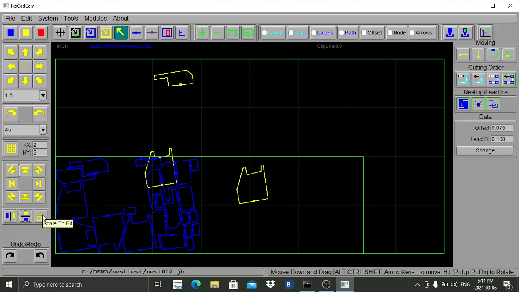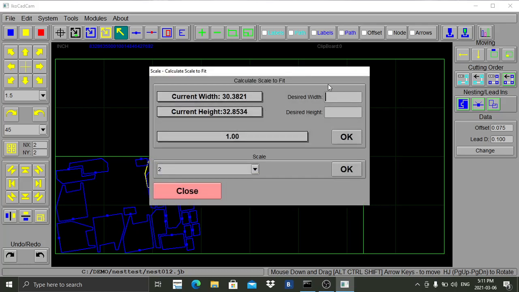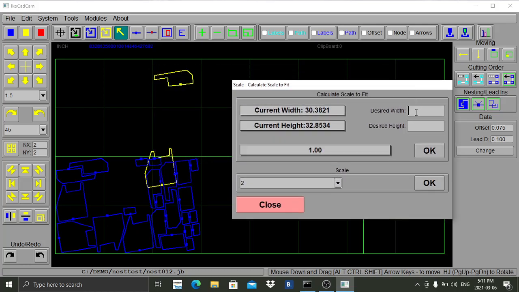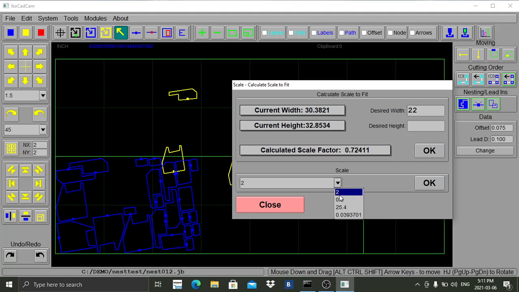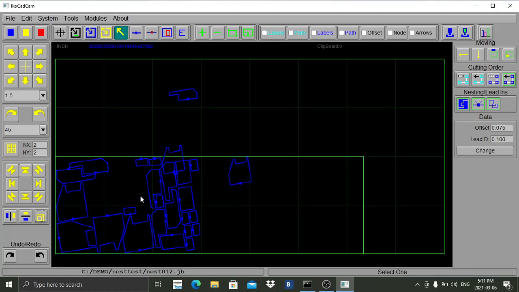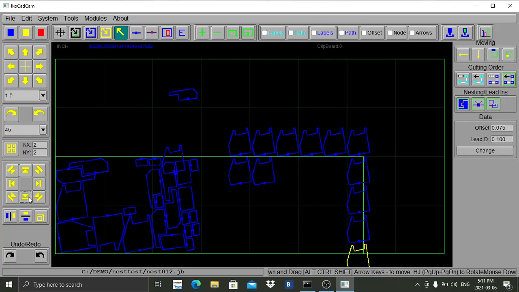calculate a scale factor. I can type in a desired width, and then it'll do it for me, or I can type in a scale factor. I can create an array. I can create an array and move an array.